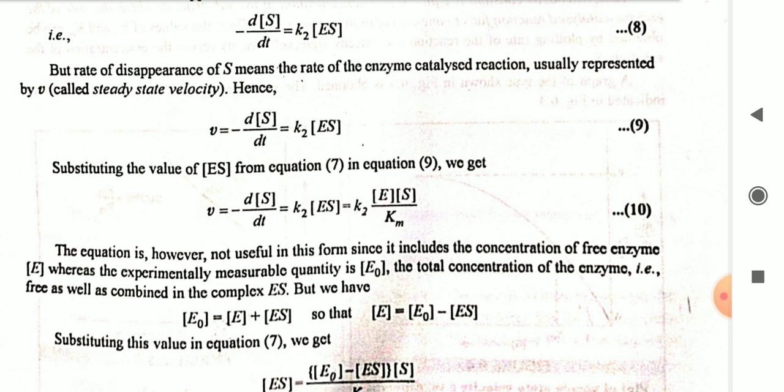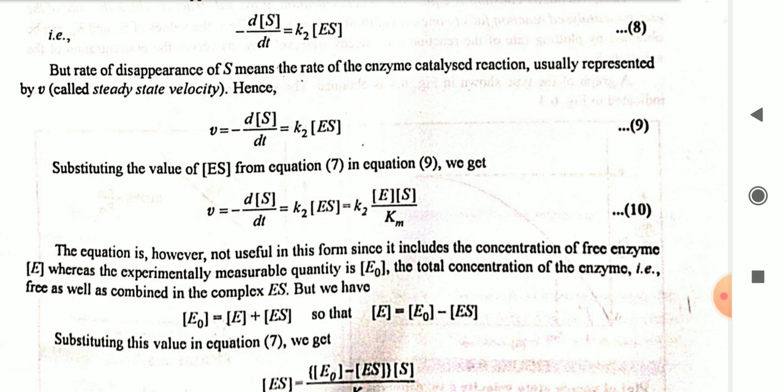Consider this as equation 10. The equation is, however, not usually in this form since it includes the concentration of free enzyme E, whereas the experimentally measurable quantity is E naught, the total concentration of enzyme, free as well as combined in a complex. But we have E naught is equal to E plus ES, so that E is equal to E naught minus ES.